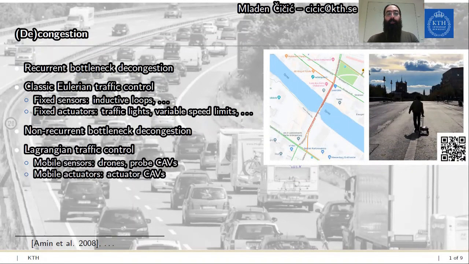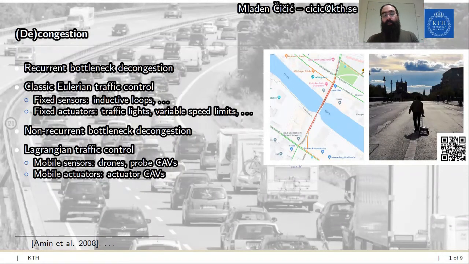However, if we're dealing with a non-recurrent bottleneck, such as the one caused by, for example, a traffic accident, then the control problem is a bit more difficult because typically we will not have all the required equipment in place. And in this case, we benefit greatly from using Lagrangian traffic control, meaning ones that use mobile sensors and mobile actuators. In particular, mobile sensing has been on the rise lately. Well, let's just say your favorite navigation app probably does not use inductive loops as a data source.